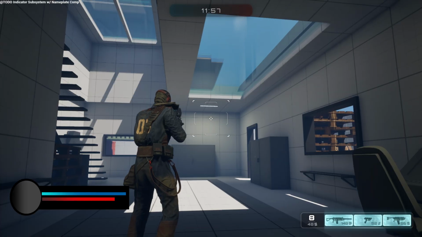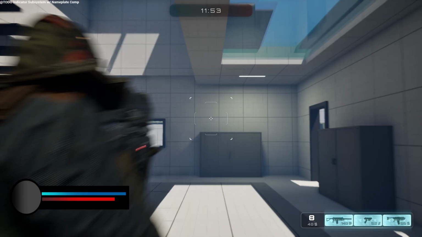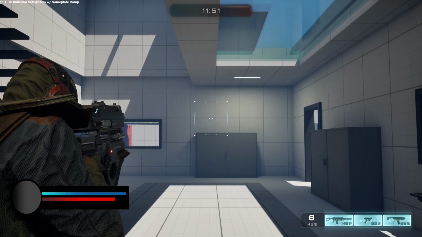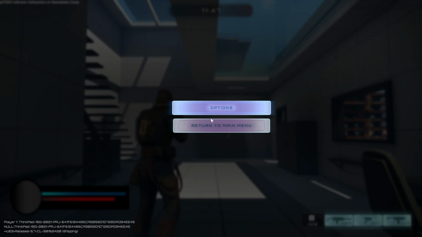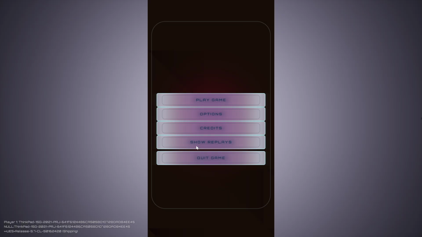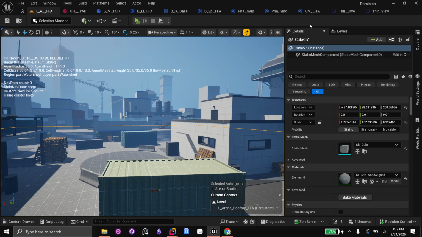And then here, as you can see, we're in third person, right? Because that's how the default is. And then here I'm aiming down sight. So later on, I'll show you how we can make it into first person. But let me go ahead and quit this, and then I'll show you the actual code. And let me hop over to the Unreal Engine editor. So, let me pull up your question. I think you had a question.